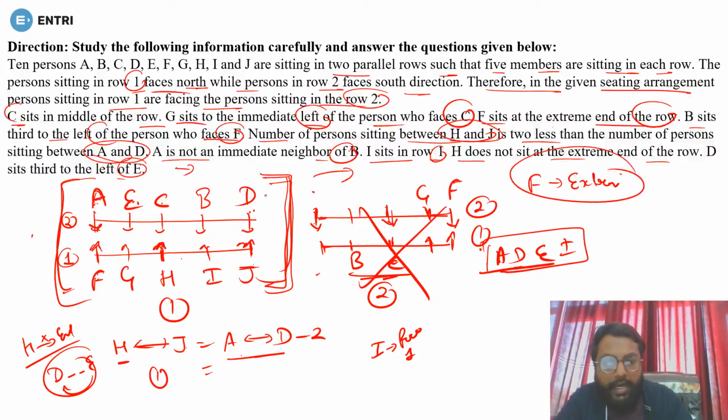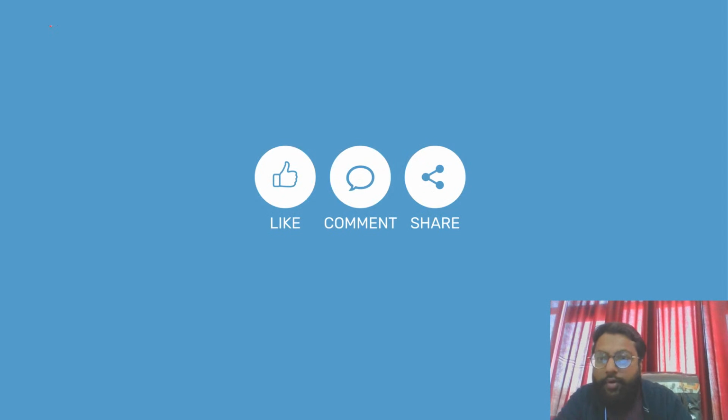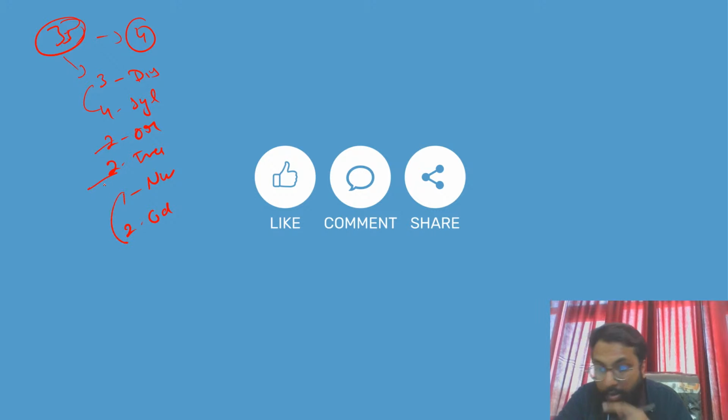Okay, so in total 35 questions we have done now. In these 35 questions we have done 4 sets of sitting and puzzle, 3 of distance and direction, 4 of syllogism, 2 of order, and 2 of inequality. And what else have we done? 1 of number and 2 of coding-decoding. So 3 plus 4 is 7, 2 is 9, 2 is 11, plus 3 is 14. So we are left with what? I think 3 questions of inequality. So in total we have covered 35 questions in this session, and they will be the most expected questions.